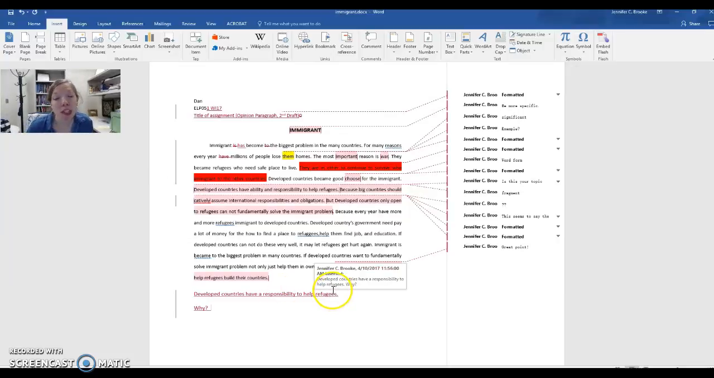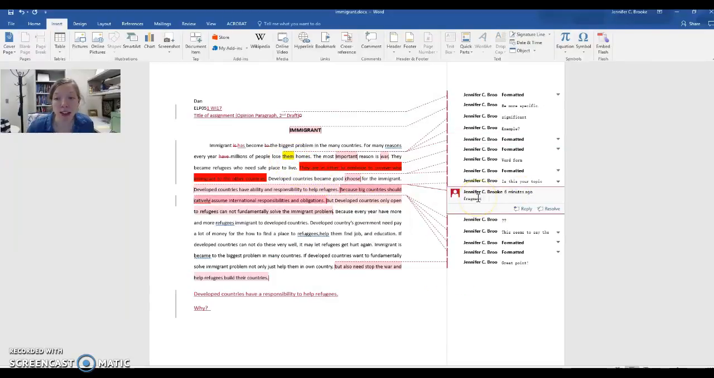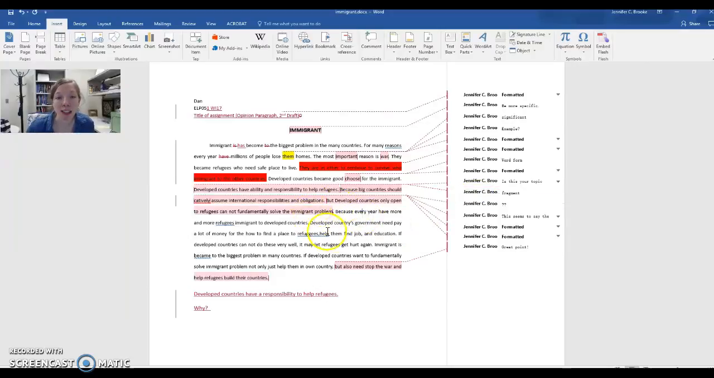So I hope that helps you. A couple of grammatical things to look at here in the yellow, and then right here you have a fragment. But the biggest thing to focus on is asking yourself, do my supporting details actually support my topic sentence or not? And right now they don't, so you need to work on that today.